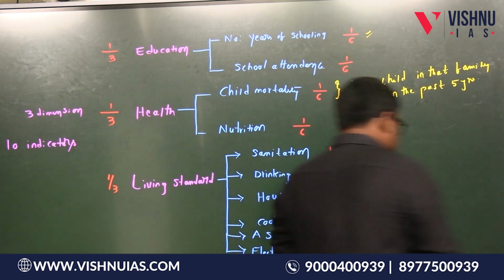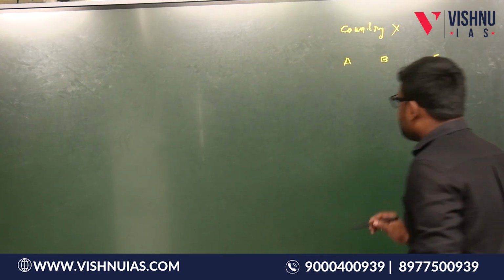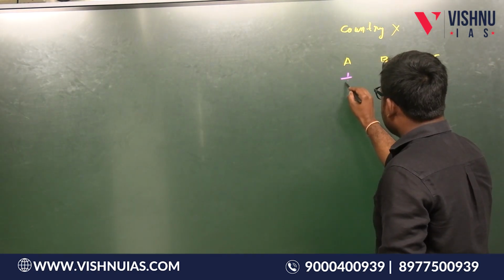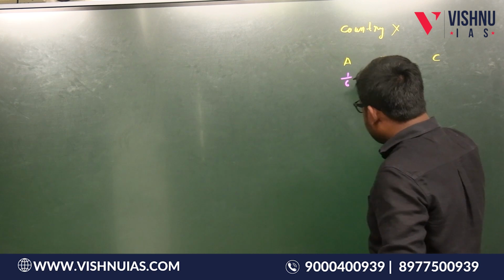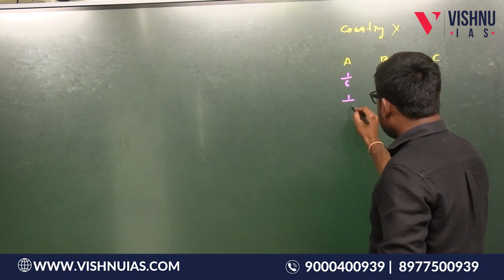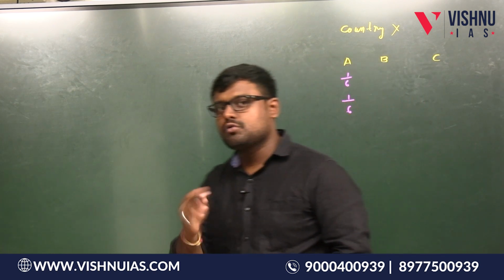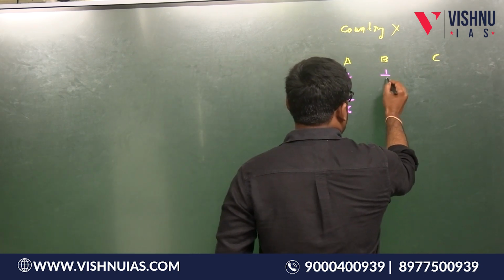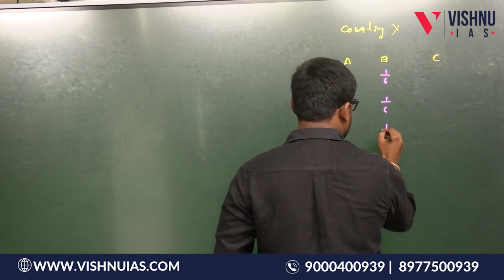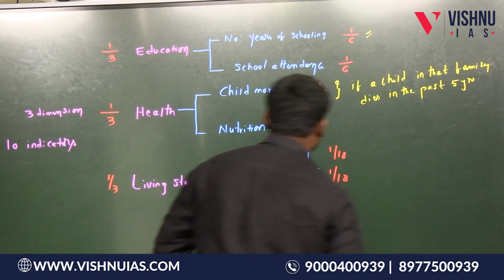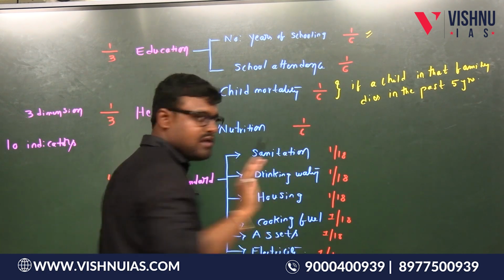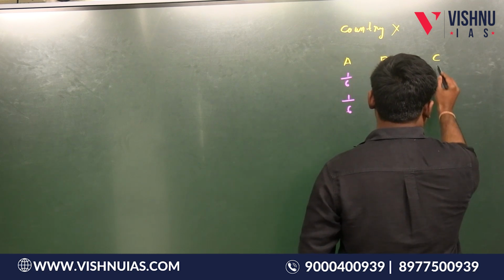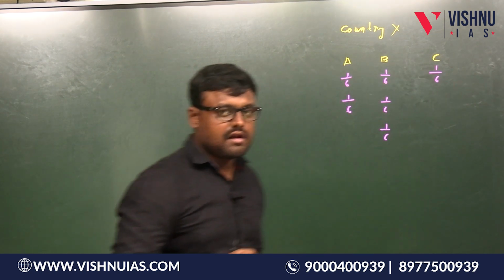Suppose person A is deprived under the first indicator, so he scored 1/6, and the second indicator also he is deprived, so he scored again 1/6. Suppose person B is deprived under the first indicator, second indicator and third indicator as well. Third indicator means, so here also 1/6. Is this point clear? Yes. Similarly, let us take C here, and he is deprived under the first indicator as well.